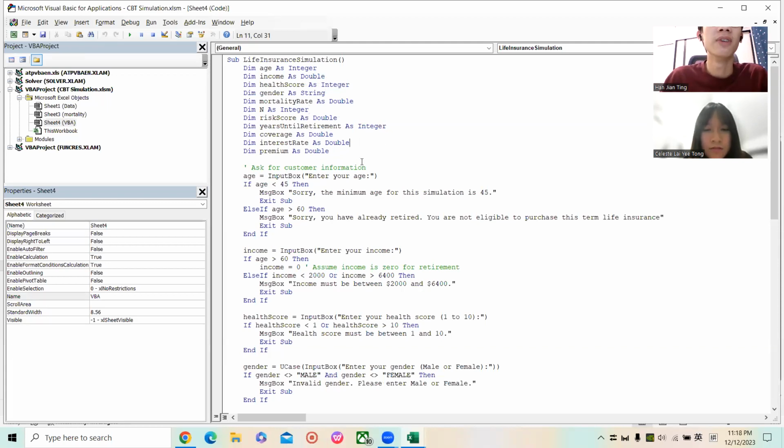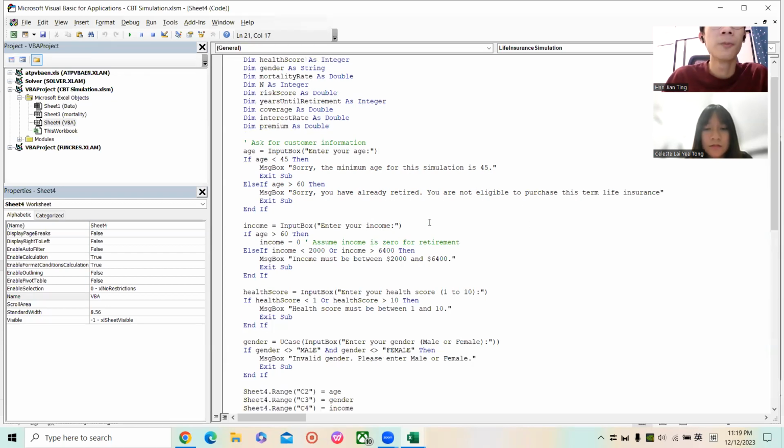After defining the dimensions, we ask the customer for the age, and we create a box to ask them to enter the age. If the person keys in an age below 45, the system will show, "Sorry, the minimum age in this simulation is 45." And if the person keys in an age greater than 16, meaning the person is retired, the system will say, "Sorry, you are already retired. You are not eligible to purchase this term life insurance."